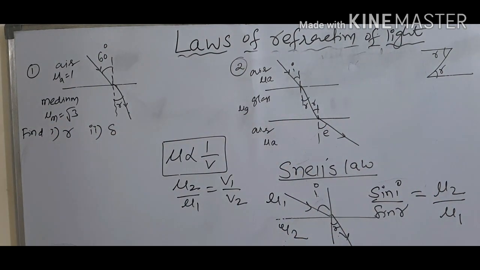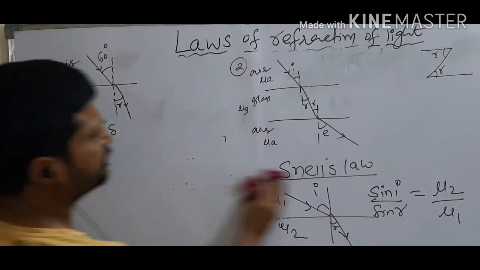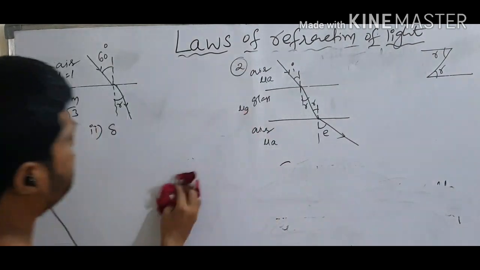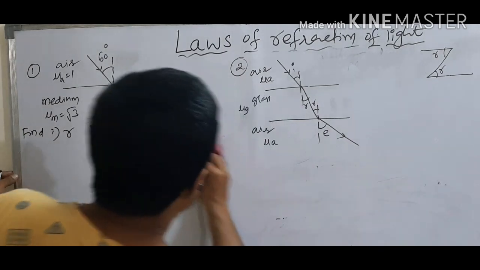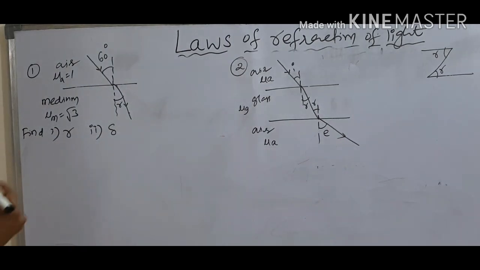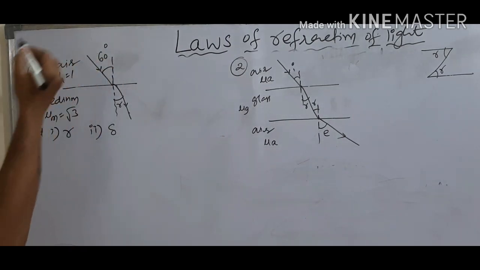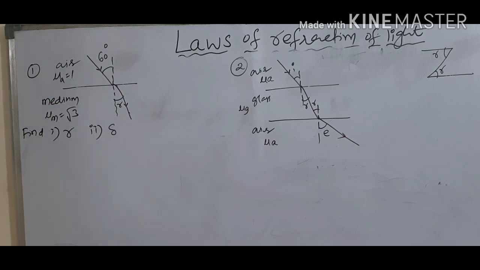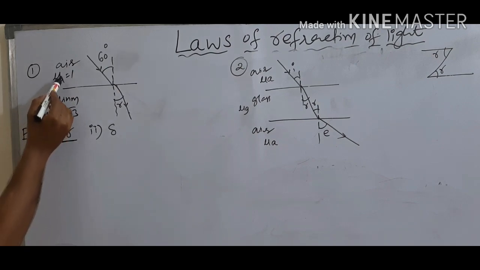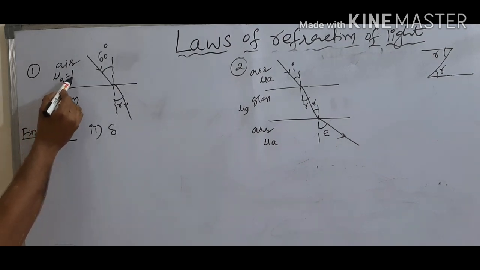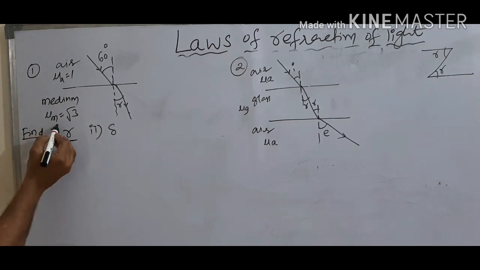See here now, one problem. See the problem. Angle of incidence is given as 60 degrees and find the angle of refraction. See here, data is given: refractive index of air is 1 and refractive index of the medium is √2.